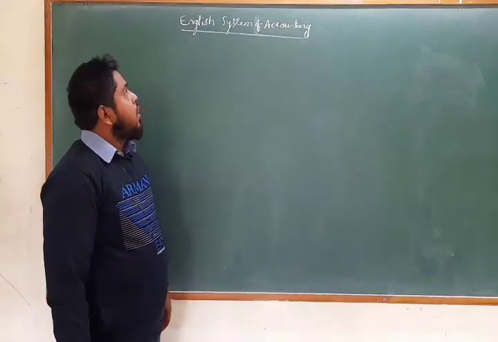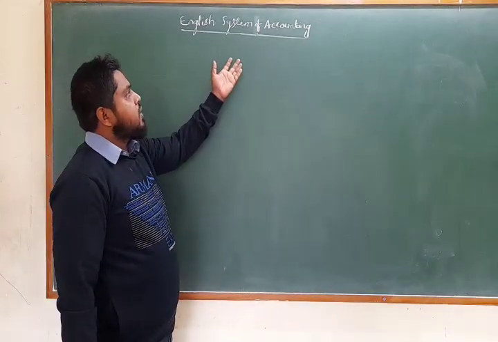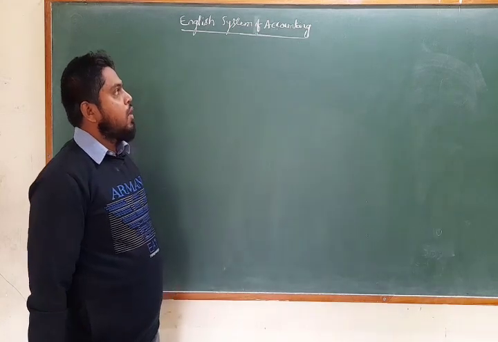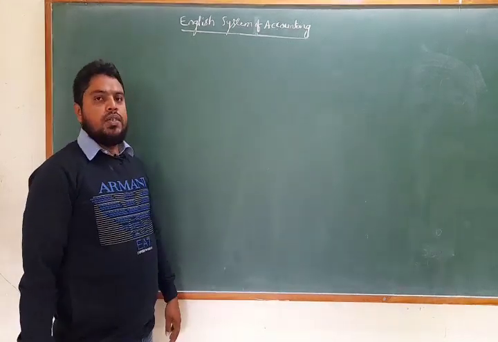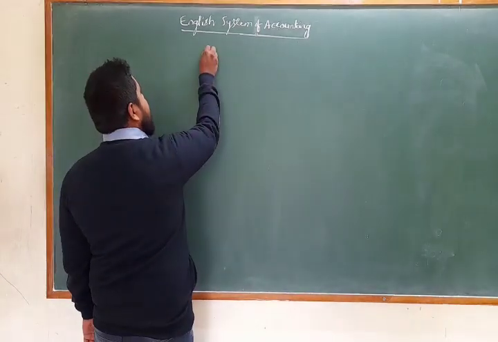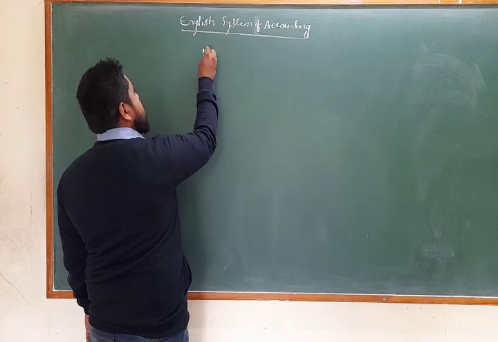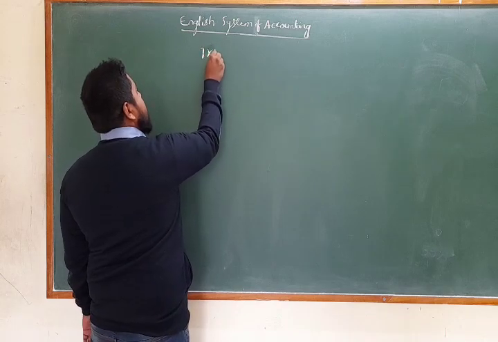Everyone. So today I am going to explain to you the English system of accounting. Under the English system of accounting, the accounts are classified into three types of accounts.